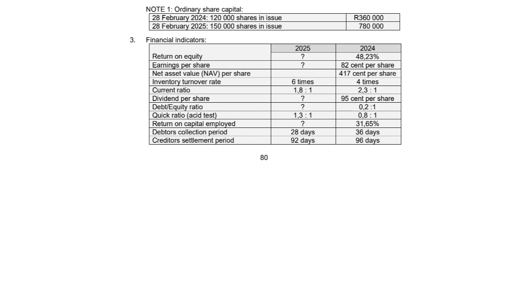Note 1. Ordinary share capital, 28 February 2024, 120,000 shares in issue, 360,000 Rand. And 28 February 2025, 150,000 shares in issue, 780,000 Rand. Number 3, all these financial indicators are given. Return on equity, earnings per share, net asset value per share, inventory turnover rate, current ratio, dividends per share, debt equity ratio, quick ratio, return on capital employed, debtors collection period, creditors settlement period. Everything for 2024 is given, but there's some question marks that will have to be calculated for year 2025.